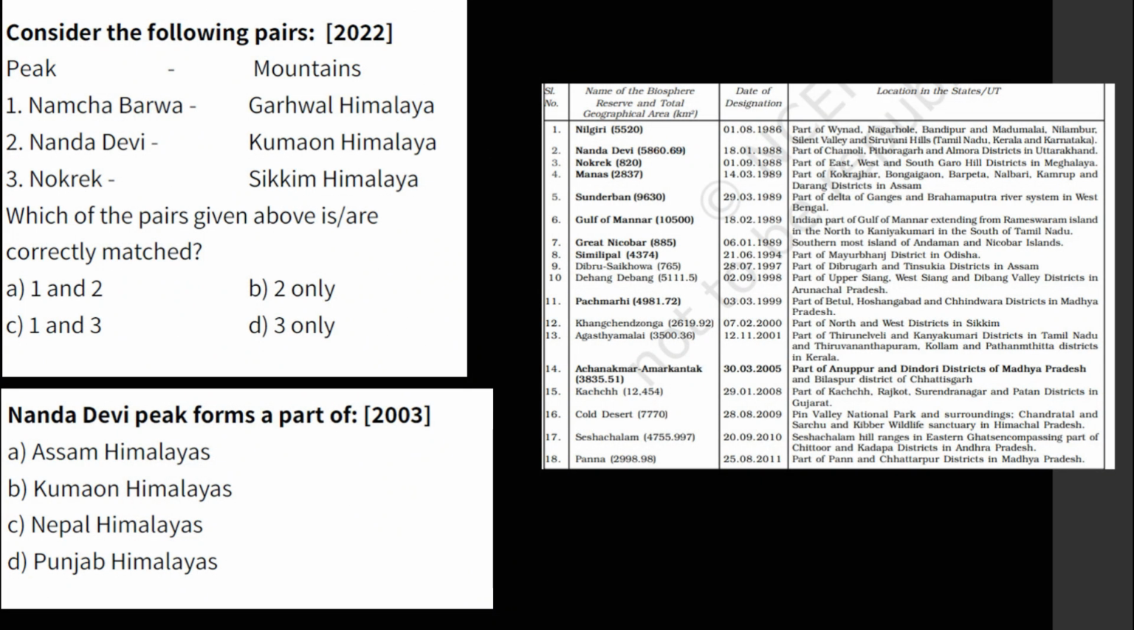So guys, the first type of question I told you about is on peaks. They will give you peaks and mountains, and ask where these peaks are located. They can give you states here, or they can give you regions.